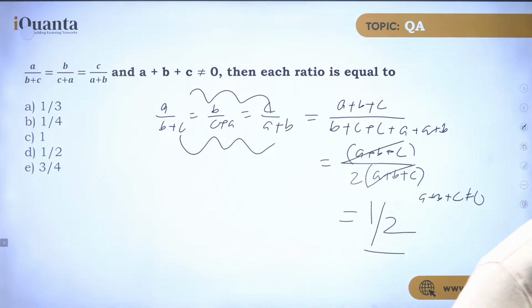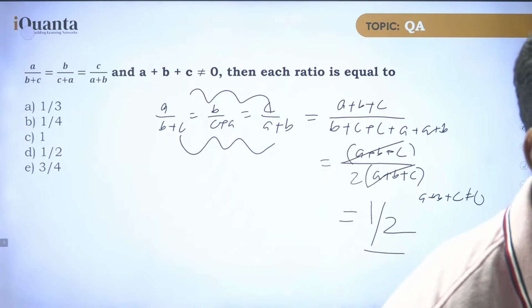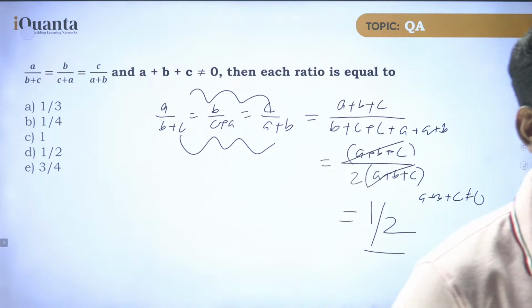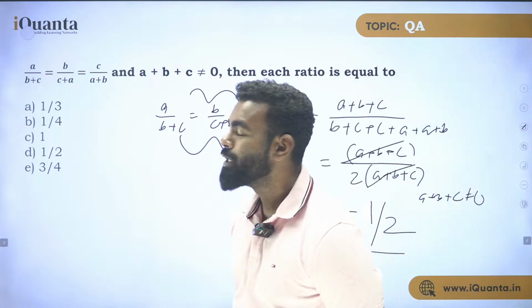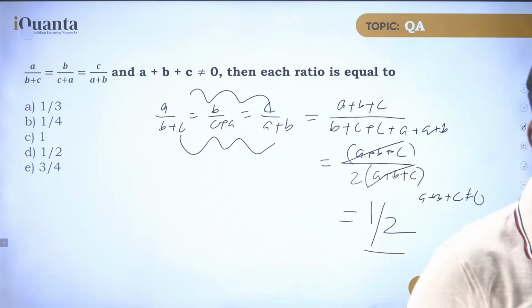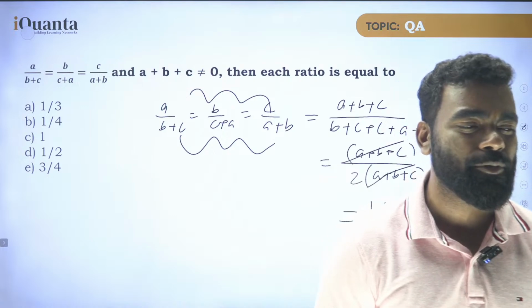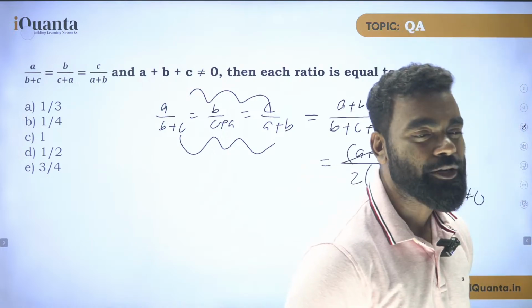You will get practice questions in your dashboard. So a lot of questions are there. This is one property of ratio. You can solve this question by taking K and all of these things also, but that is a difficult and lengthier process. So this is how I say, some questions you can just directly see, add, and solve.